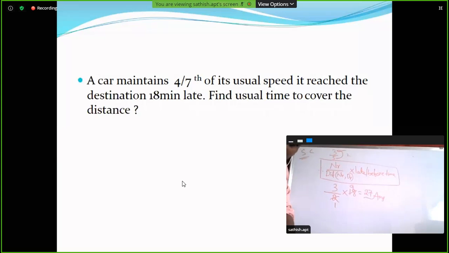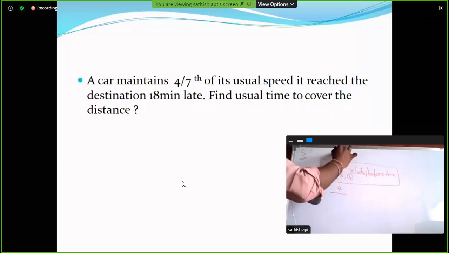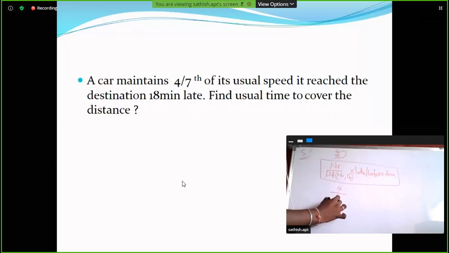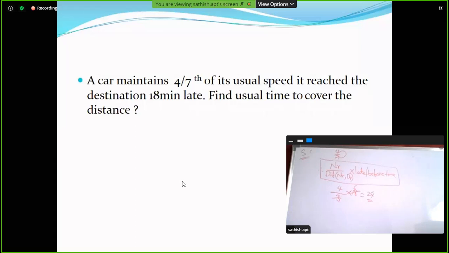Yeah, very good. Correct, 24 minutes. Superb. So here, correct, 4/7. Very good, ma. So numerator divided by difference of numerator, denominator: 3 into 18. 3 ones are 3, 3 sixes are 18. Okay, 24. Very good. Correct. 24.